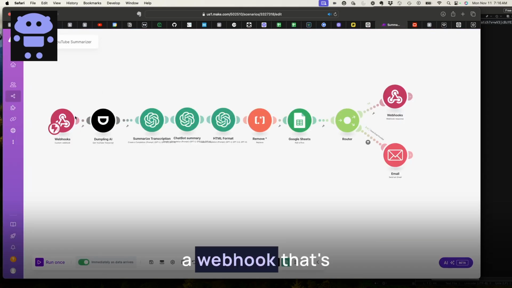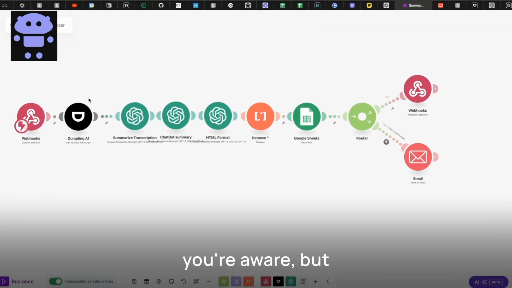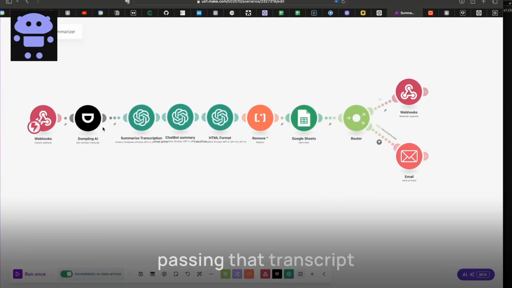So I've got a webhook that's being called by that chatbot, and it passes the information. That's where I get the video URL and the email. And I'm using something called Dumpling AI, which allows us to go out and grab the YouTube transcript. Not sure if you're aware, but basically every video that gets uploaded to YouTube gets transcribed, so you have that transcription available to you, and this module goes out and downloads that for you.